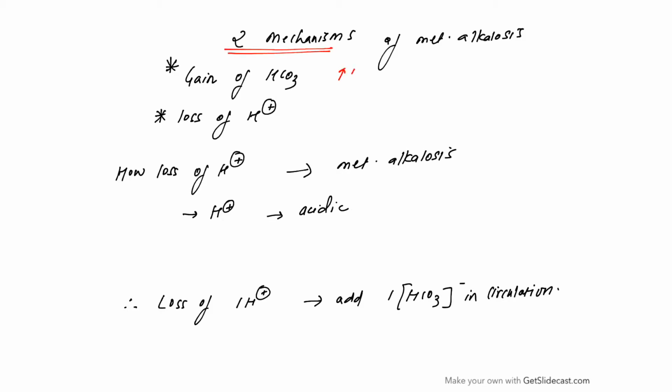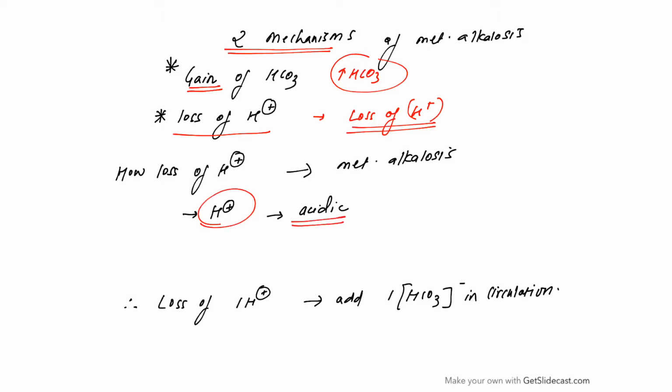Metabolic alkalosis can occur by two mechanisms. Either there can be increase in bicarb due to gain of bicarb, or there can be loss of acid, that is H plus molecule. Because H plus is acidic, loss of H plus will lead to increase in pH. Whenever one molecule of H plus is lost, there is effectively one molecule of bicarb that is added in the circulation.